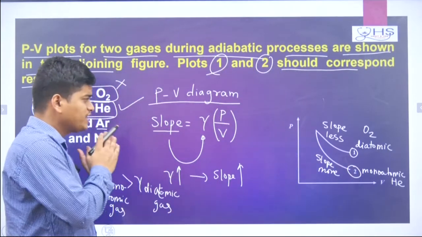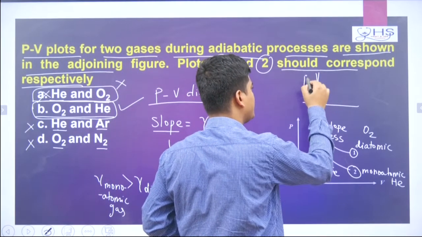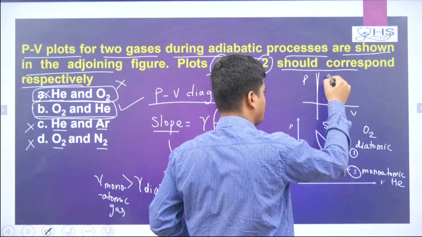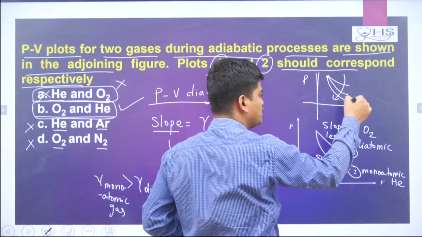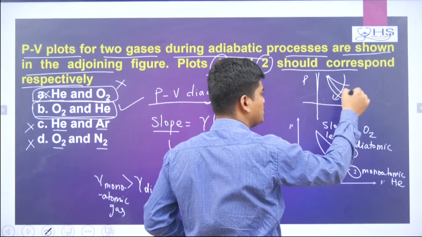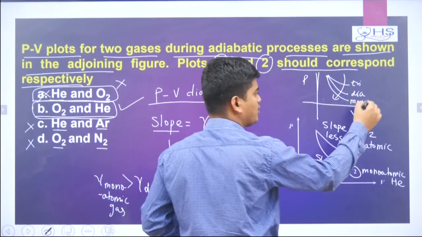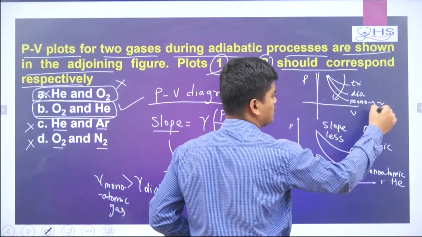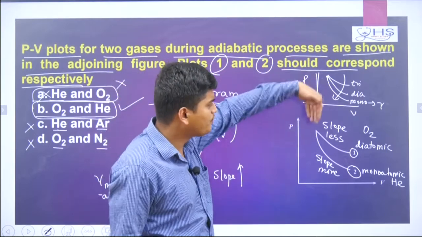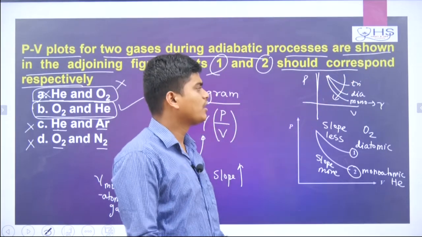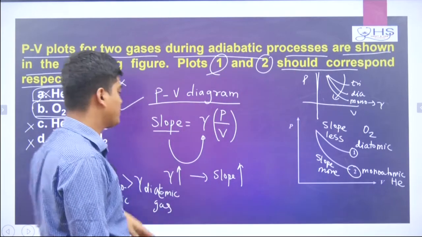Otherwise you can just remember for the PV diagram. When a PV diagram is given for an adiabatic process, now draw 3 curves. This will represent mono, this will represent dia, this will represent tri, because for mono the gamma value is more. So gamma mono is more as compared to dia and tri. You come from up: tri, dia, mono. Otherwise from below you go mono, dia, tri. Like that you can remember.